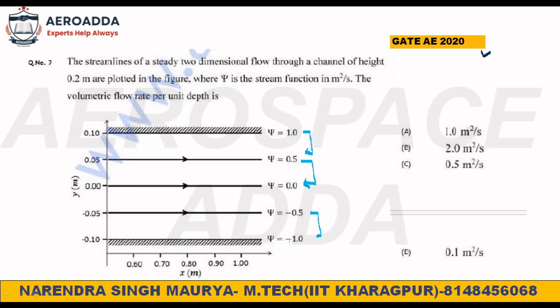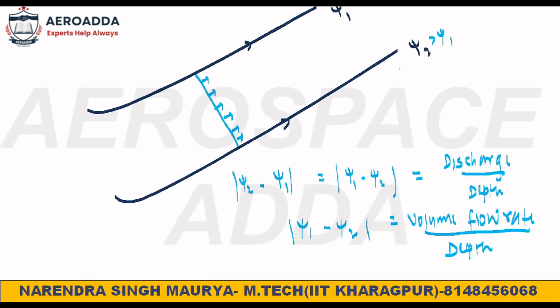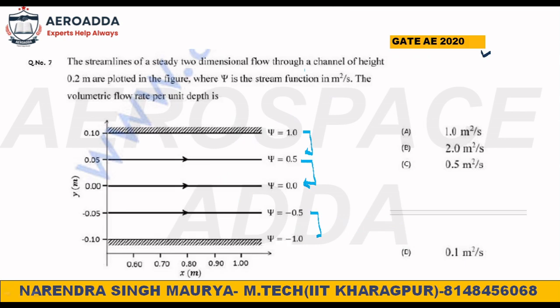Basically, listen, one thing they have asked clearly: the streamline of steady two-dimensional flow through a channel. In our class we took two different streamlines and said this is a channel, like that. That is true also, no issue in that. But in this case they have clearly made two different streamlines, and they said the channel is here.